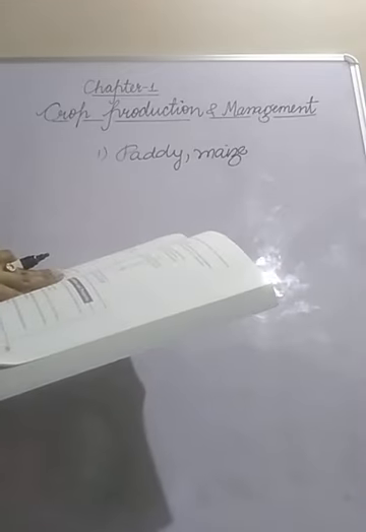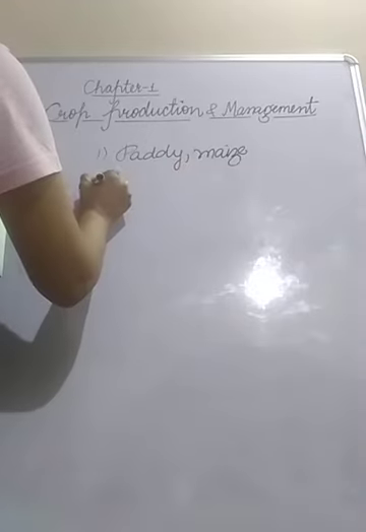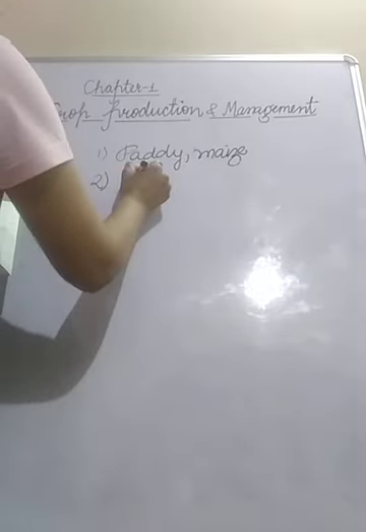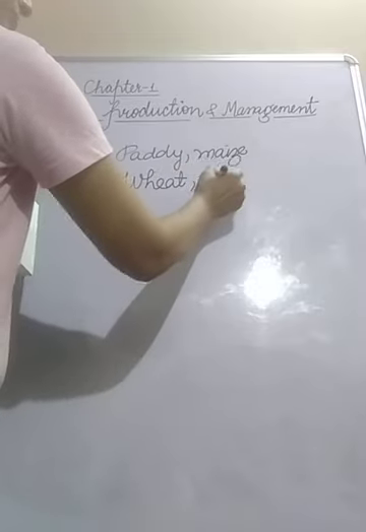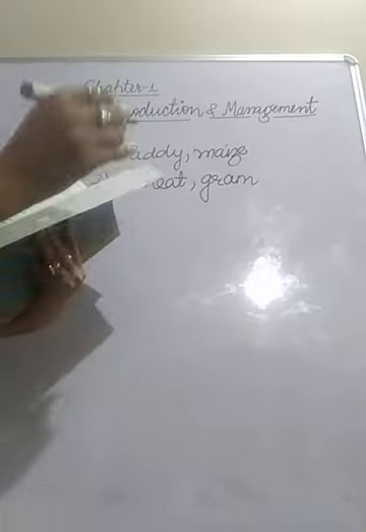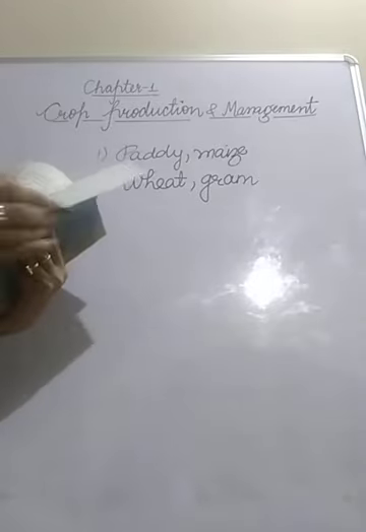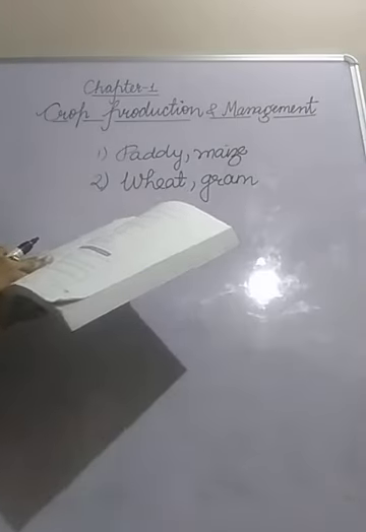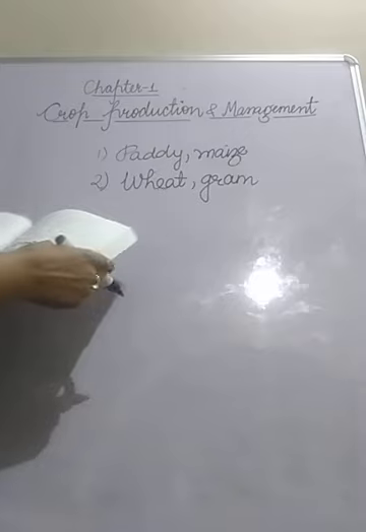These are all examples of Kharif crops. Then comes Rabi crop, 2 examples of Rabi crop. You write wheat, gram. You can give more examples: wheat, gram, mustard and pea. These are examples of Rabi crops.